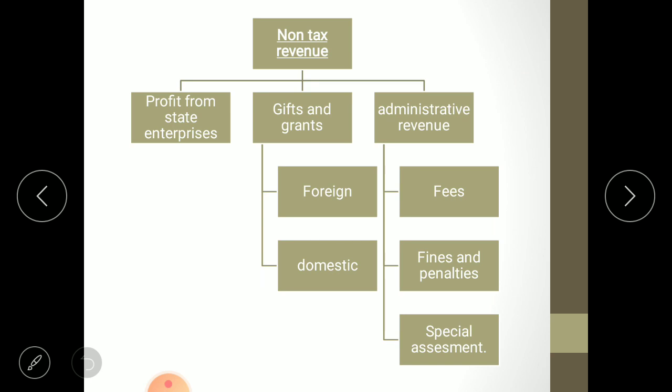Now let us move towards the non-tax revenue of the central government.